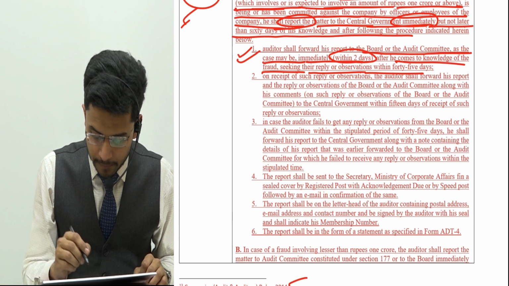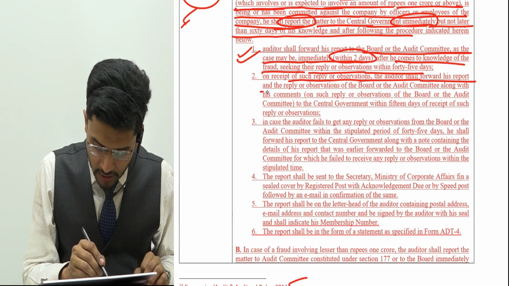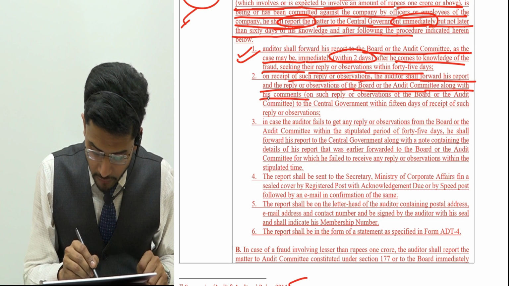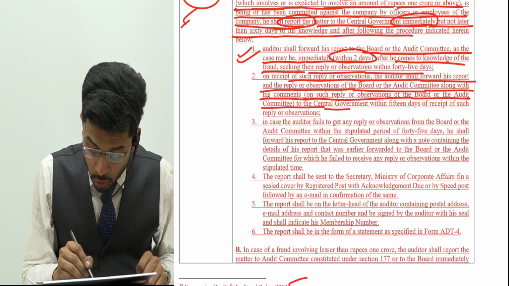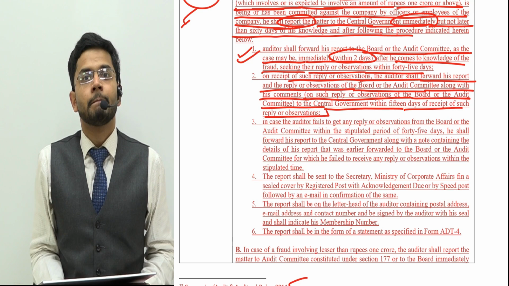On receipt of such reply or observations, the auditor shall forward his report and the reply or observations of the board or audit committee, along with his comments on such reply or observations, to the central government within 15 days of receipt of such reply.